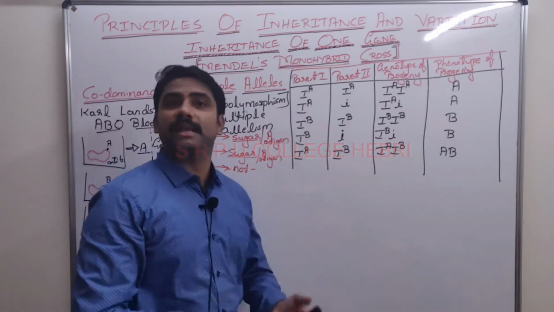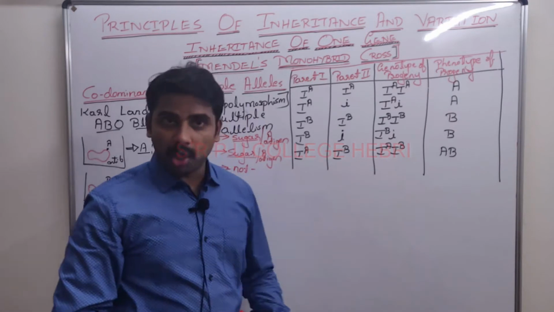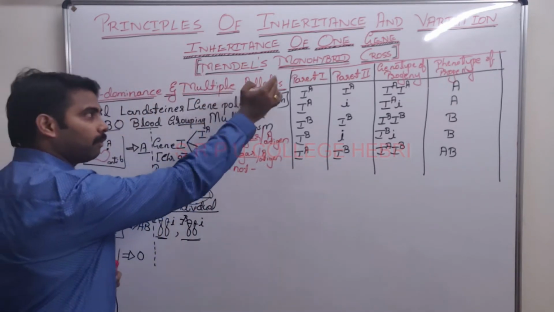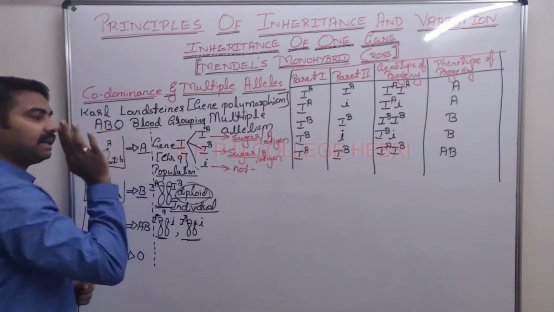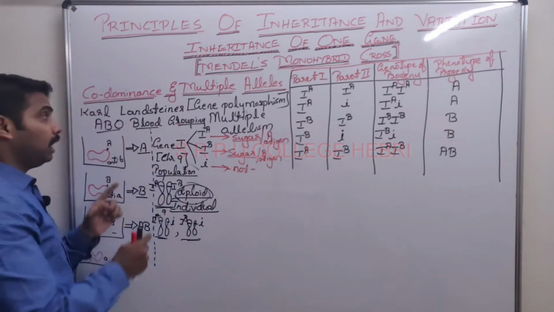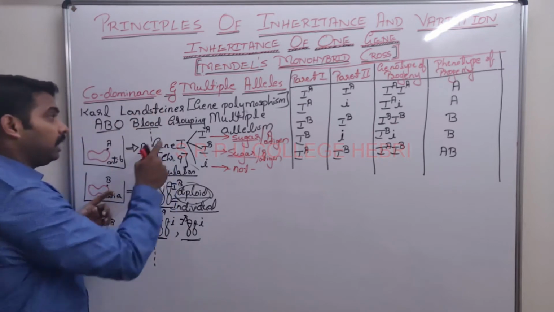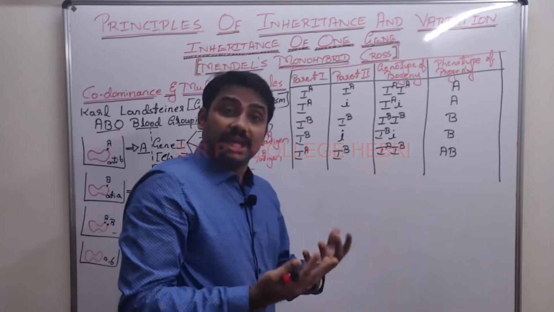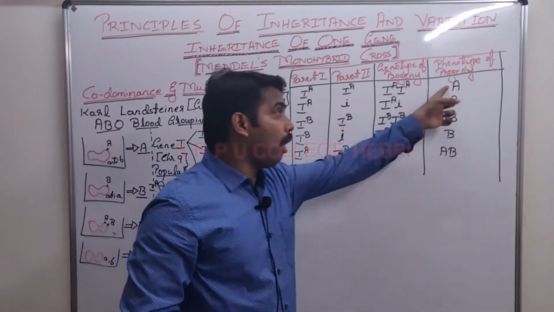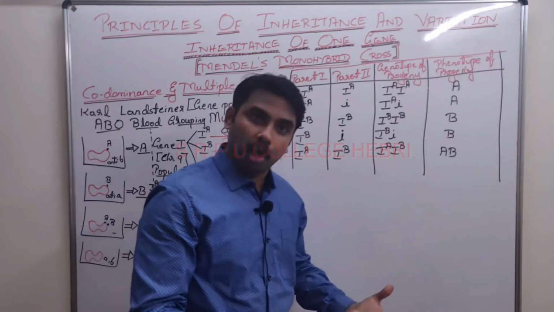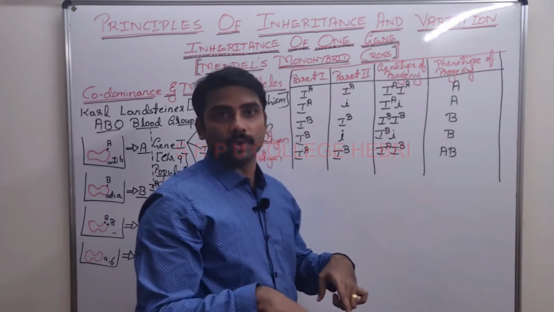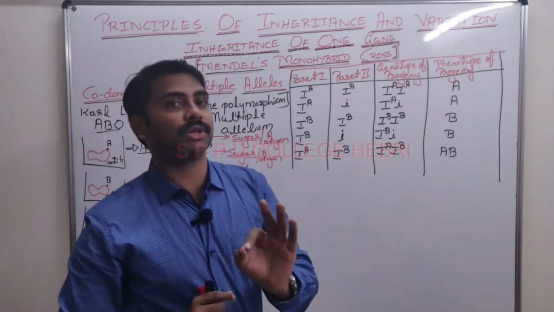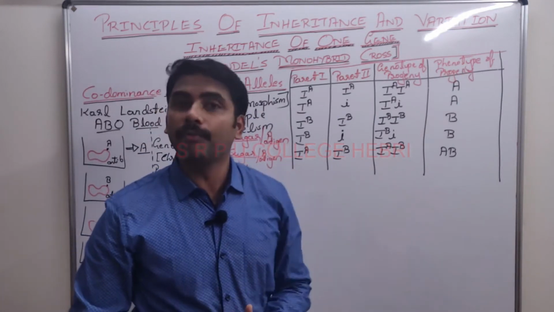You are going to write the same thing. If they ask which is the example for codominance, your answer is ABO blood group. Which is the example for multiple alleles? Once again the answer is the same. But remember, when I say codominance, if you write ABO blood grouping, you have to write that only. Or can you even say all blood groups are examples for codominance? No, in the ABO system only AB blood group is the best example for the concept or phenomenon of codominance.